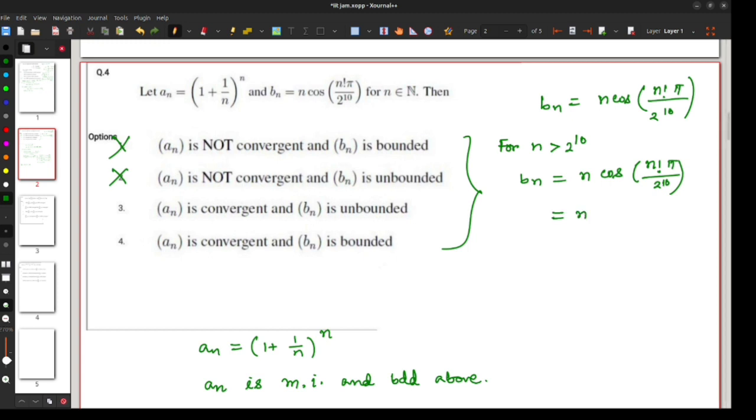So this will be cos of some even integer times pi. So this will be 1. Therefore it will be n. Therefore we can easily say that bn is not bounded. Therefore option 4 is not true and option 3 is true.